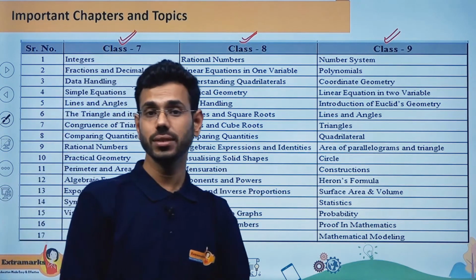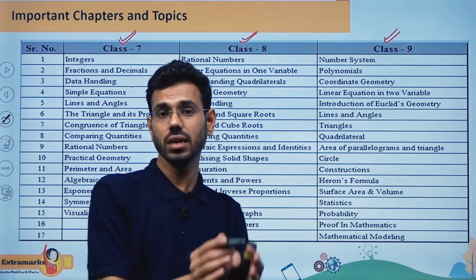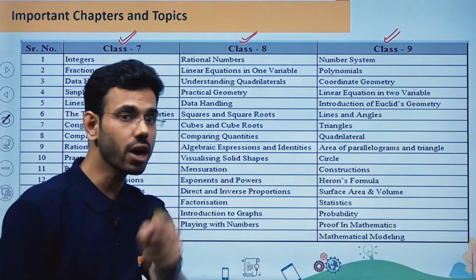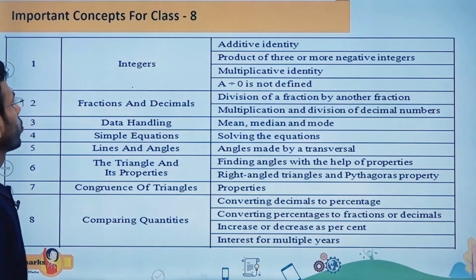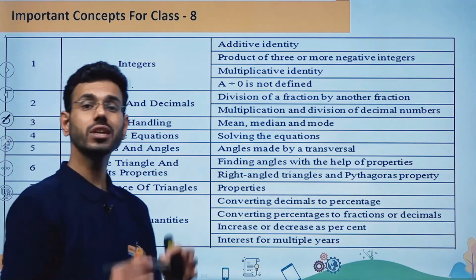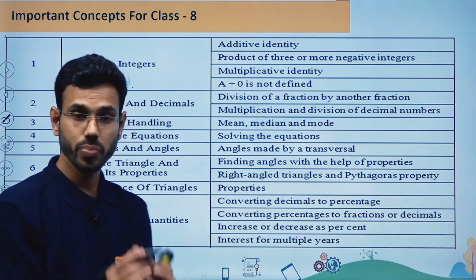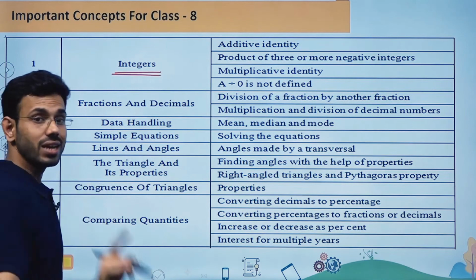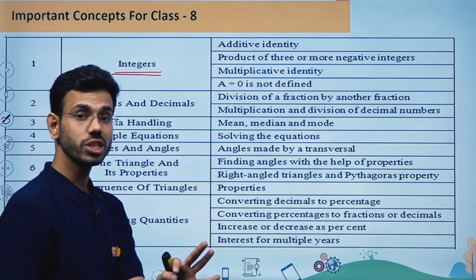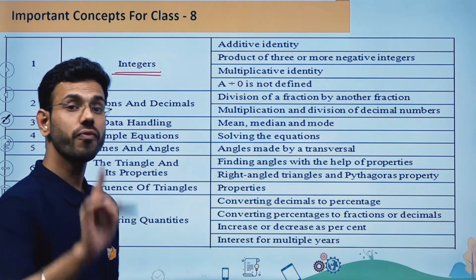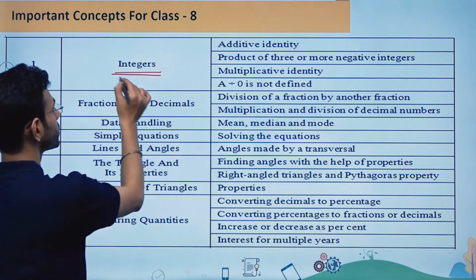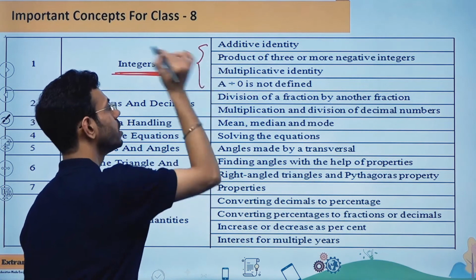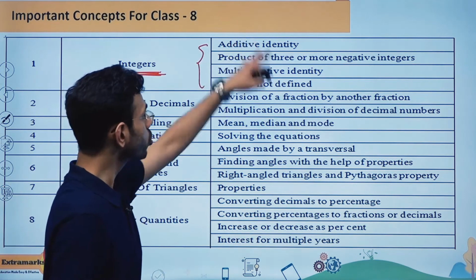Now I am going to discuss individually, class-wise, all the important concepts, all the important parts which you should cover. First I am going to talk about important concepts of class 8. Very first chapter, if I am talking about class 8, remember they will ask you questions based on 7th class. So the first chapter of 7th class is integers. In this chapter, you have to at least practice questions based on these 4 concepts.